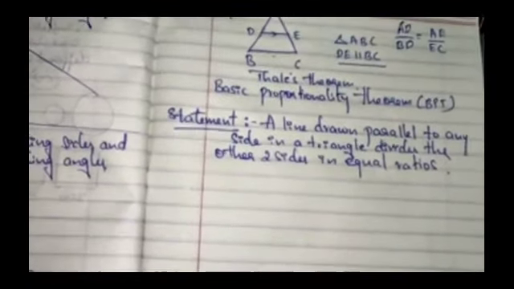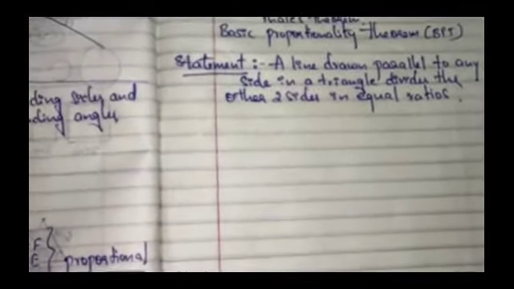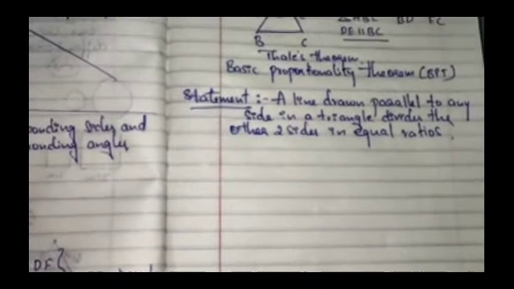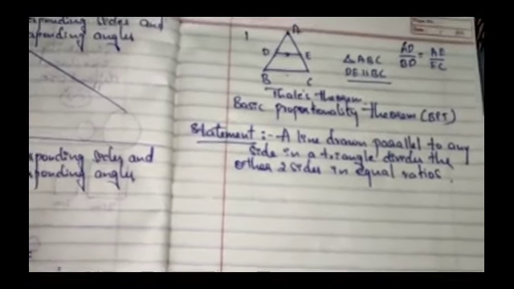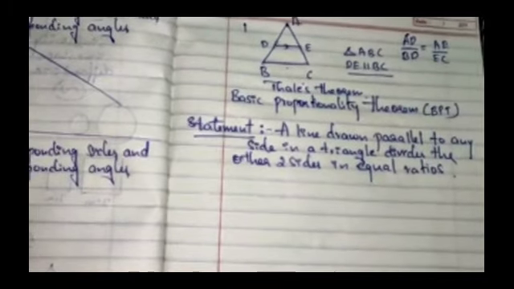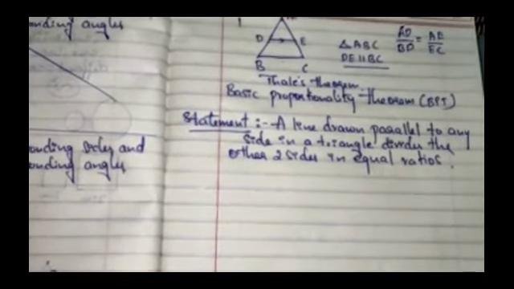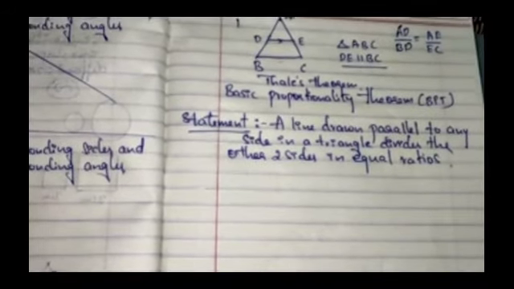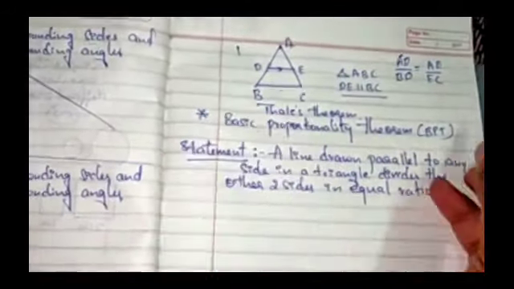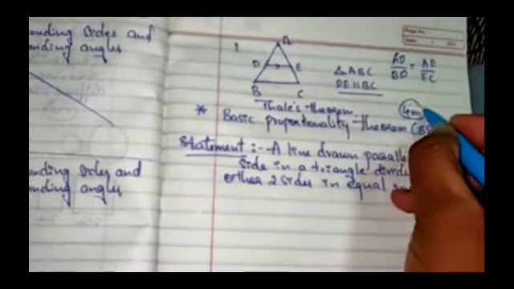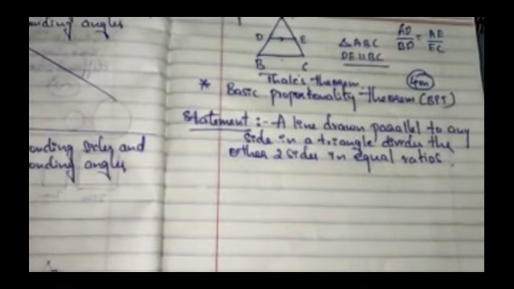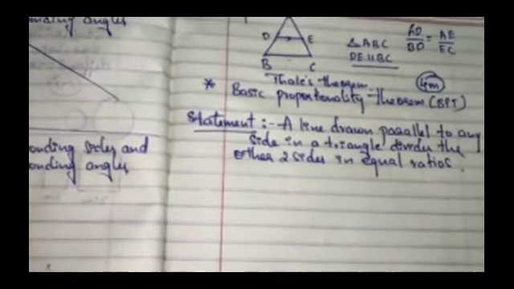So let us prove this theorem. Before you prove a theorem, keep in mind, in the examination, if they give any theorem, you have to draw a diagram. Without a diagram, you cannot prove any theorem. This is a very important theorem which may be asked for 4 marks. There are 4 theorems in this chapter.